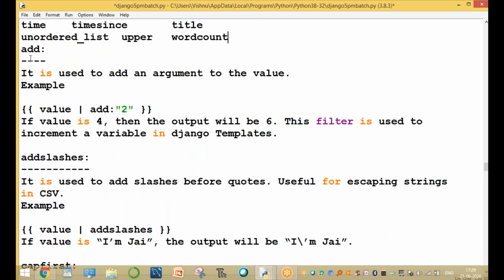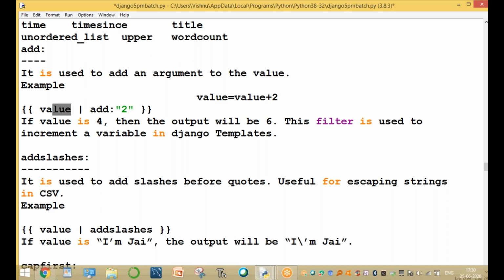One filter is add. What is the add filter? It is used to add an argument to the value. For example, if the value is 4 and we add 2, the output will become 6. This filter is used to increment a value variable in templates. In other programming languages, we write i = i + 2, or value = value + 2, meaning the value is increasing by 2.